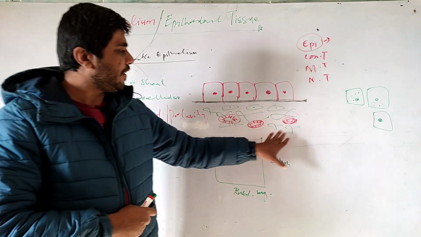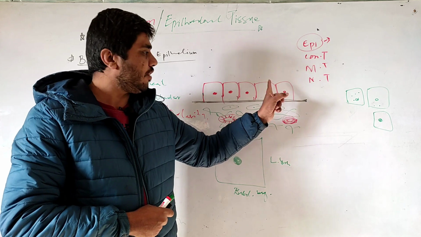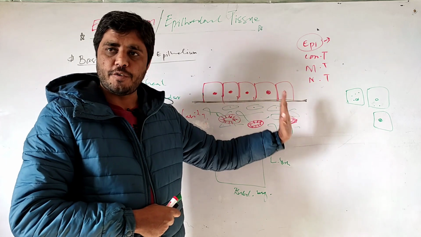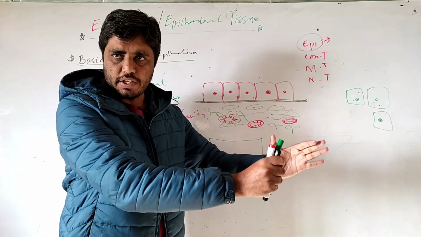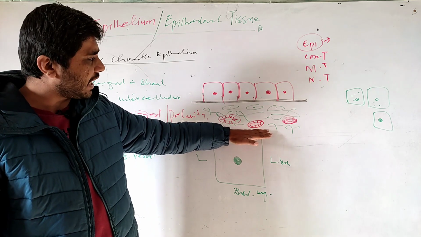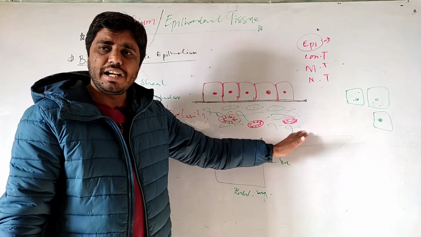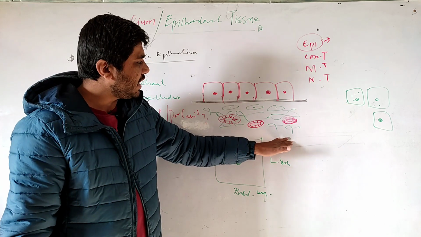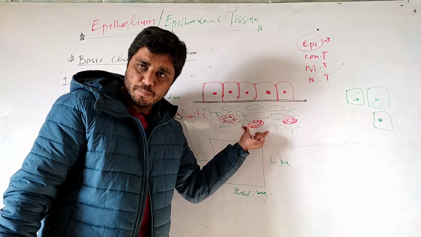So here, a physiological process known as diffusion plays a major role for the survival of epithelium. What is diffusion? In diffusion, molecules transfer from higher concentration to lower concentration. If blood vessels are rich here in the connective tissue and in epithelium there are no blood vessels, take the example of nutrition. The concentration of nutrition will be higher here because the supply comes via blood vessels.